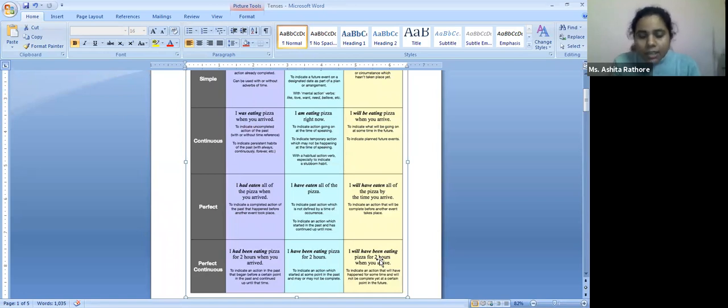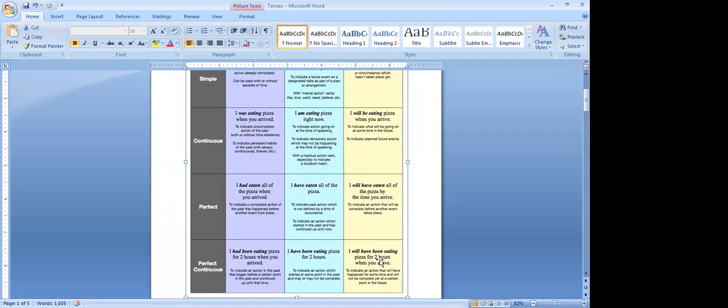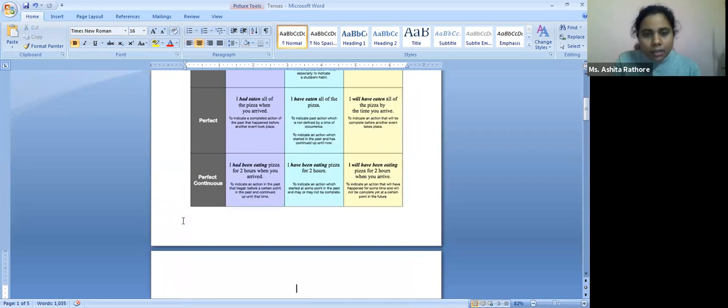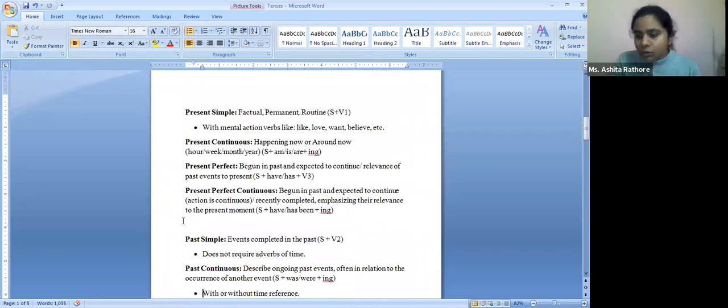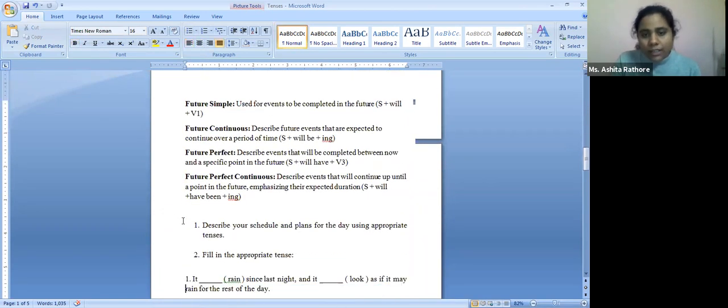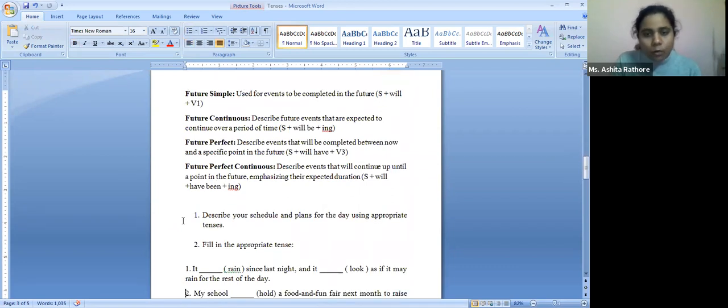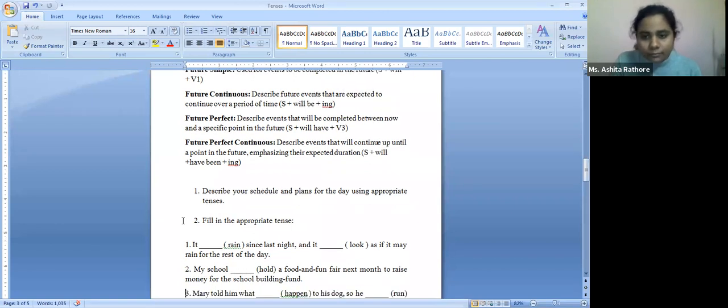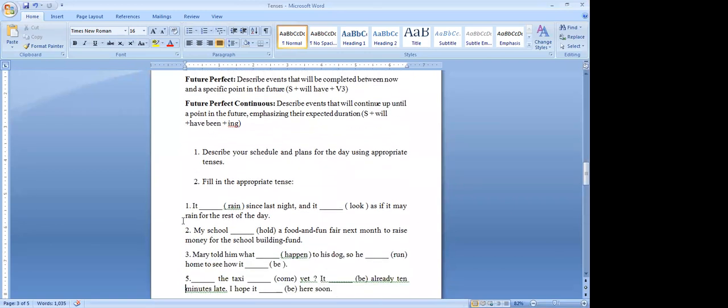All right. Now when we come to the next thing, that is your worksheet, I have two different things. First, we'll solve these 15 sentences very quickly. We are going to check the answers to them. And then, one more thing that I wanted to know: you people will be solving the worksheet here itself, or do I give it as homework? Ma'am, as homework actually. Ma'am, any which way is fine.